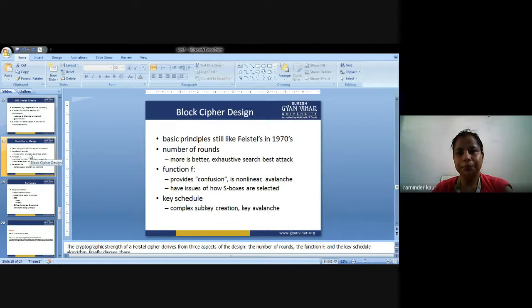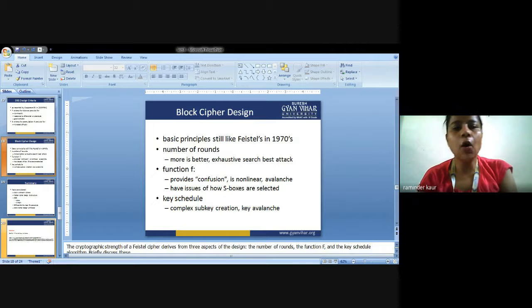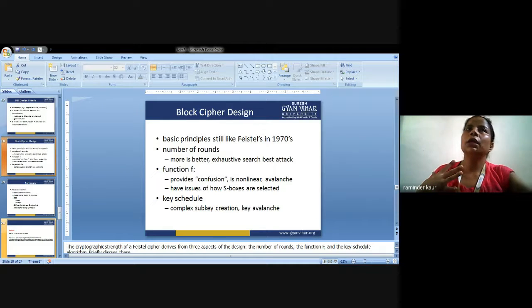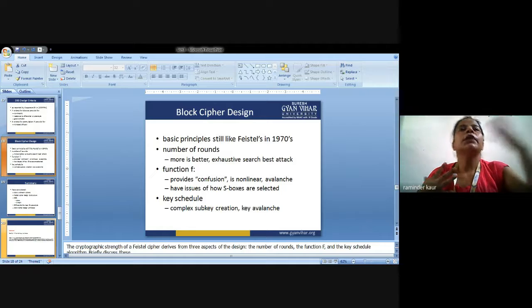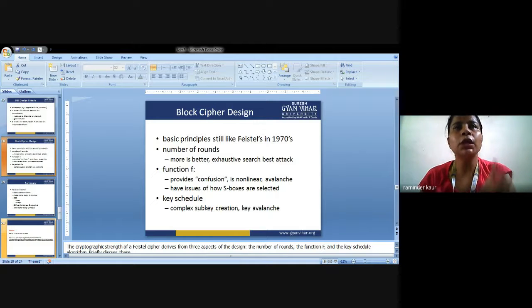So did you notice that in DES, it was all about the block cipher technique. It was all about the permutation combination. It was all about the substitution techniques. It was all about the designing of the DES.